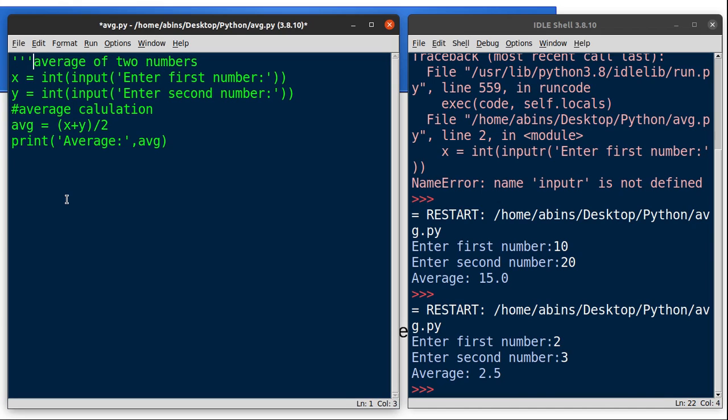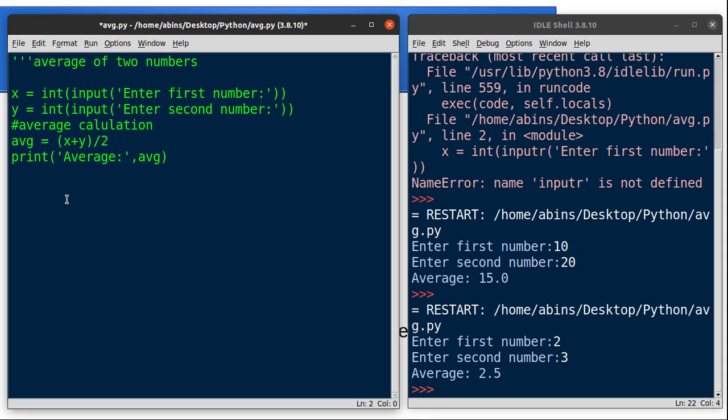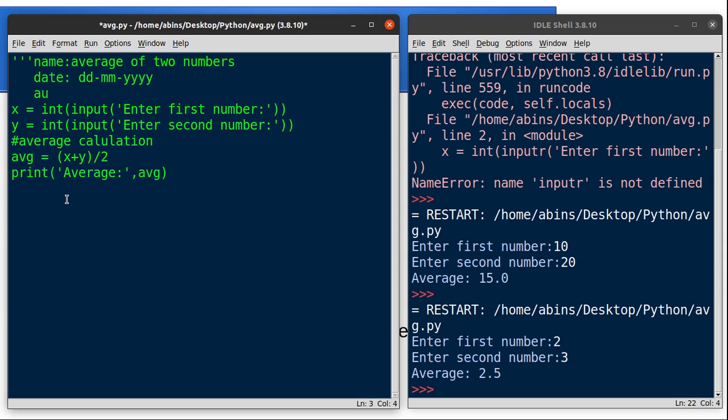In the second line I am going to write the date when it was created, dd, month and year, and you can also add the author.